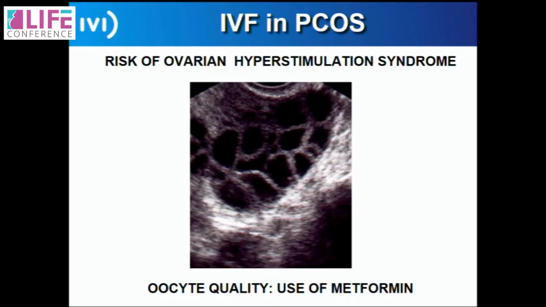In IVF, the only thing you have to be careful about is OHSS and oocyte quality. There you can use metformin, and you can use tools as expressed by Dr. Madhuri, how to prevent and stop OHSS, but that's for some other discussion. Thank you.